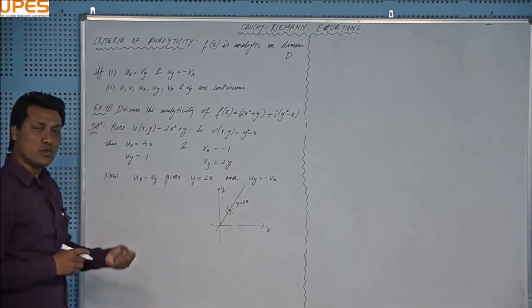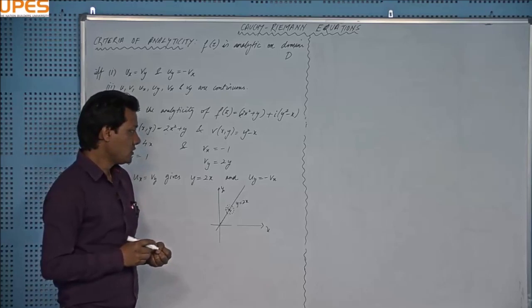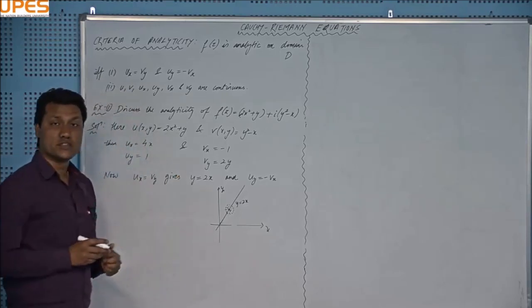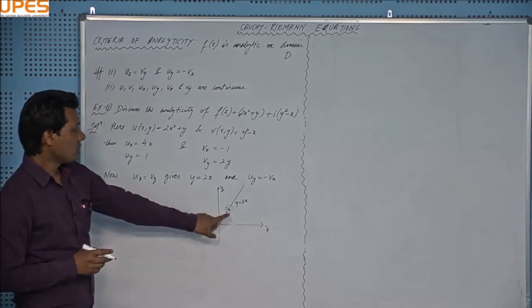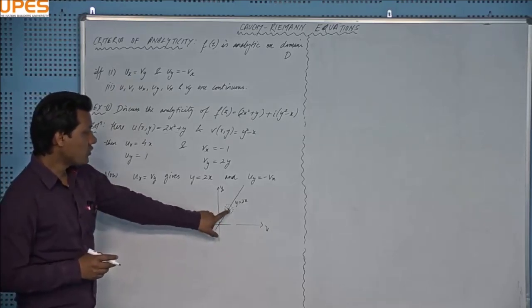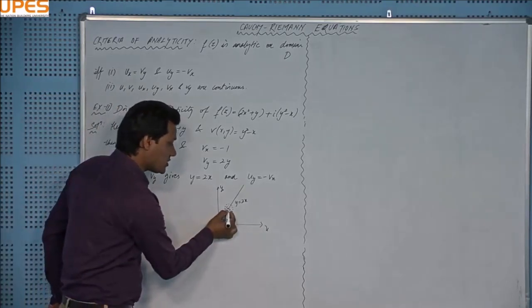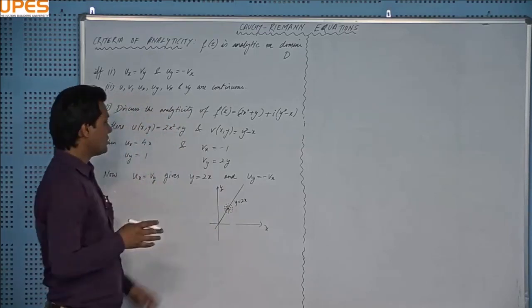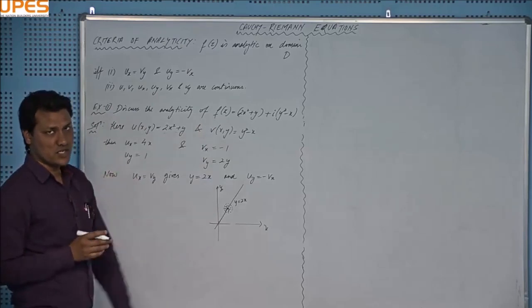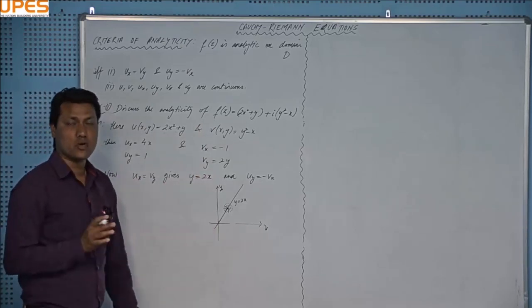You need some neighborhood on which the CR equations are satisfied. But on this line, the CR equations are satisfied at this point only, not in the neighborhood of it. That means this function is differentiable along this line, but not analytic.